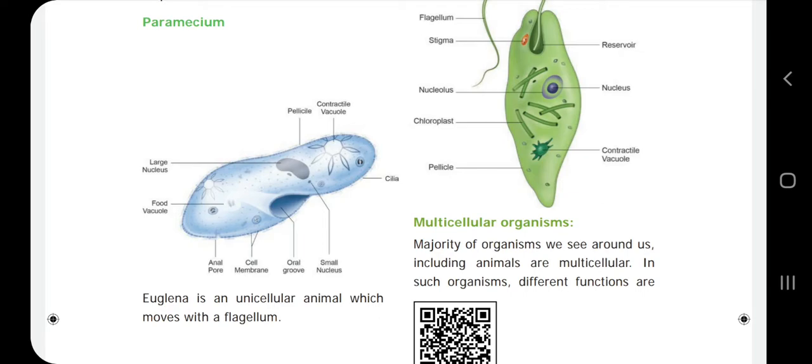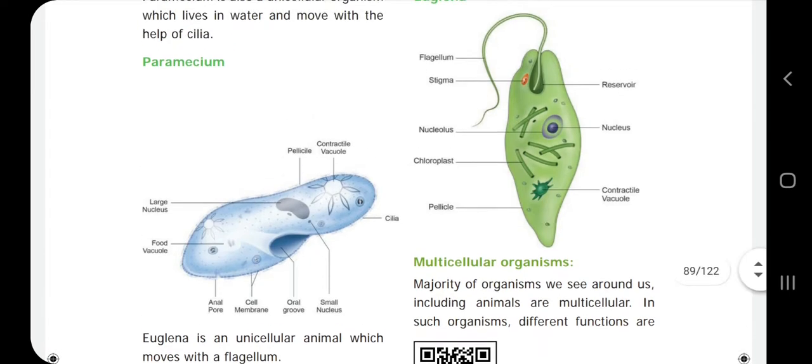And it also has a contractile vacuole, small nucleus, and oral groove. What is the oral groove for? It absorbs food. It consists of a small nucleus and a larger nucleus. So already we had discussed these.